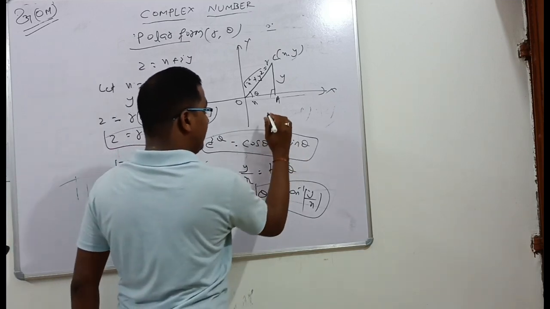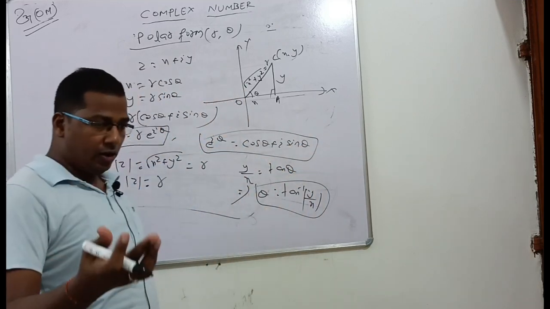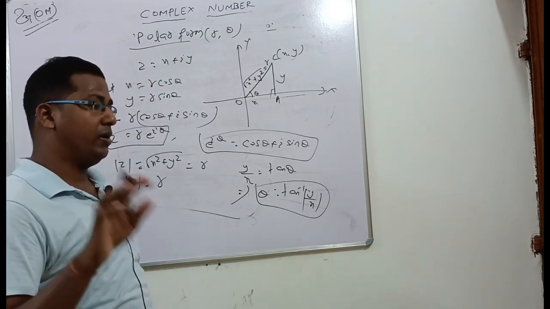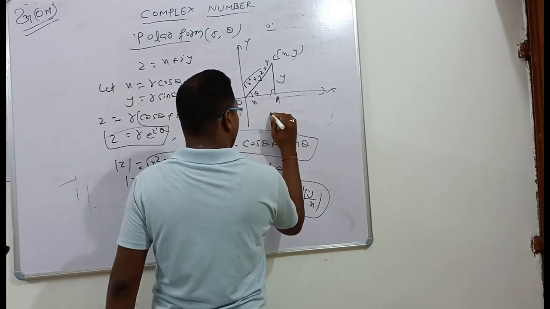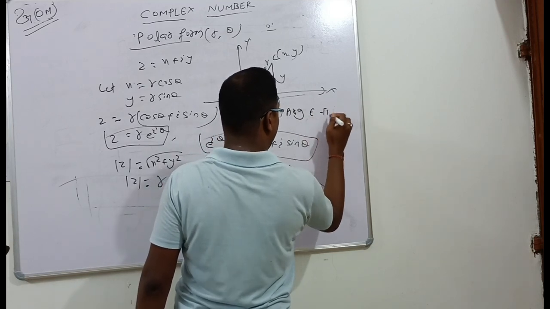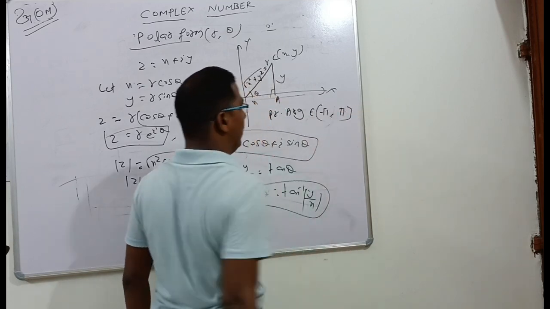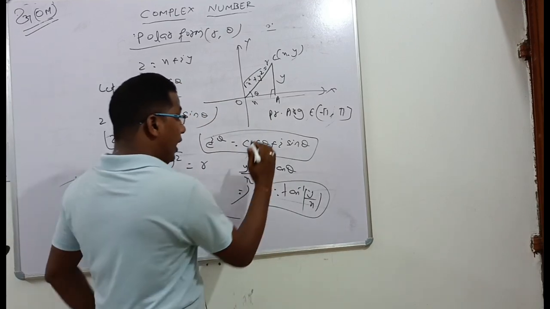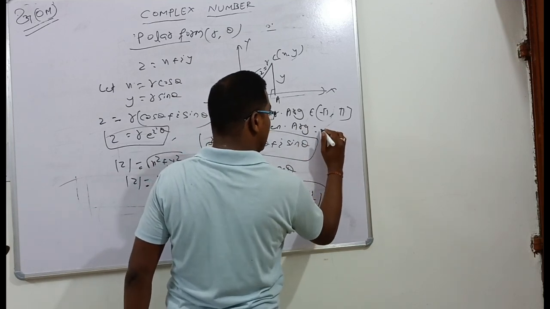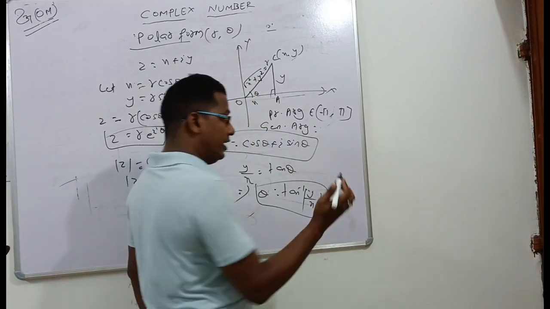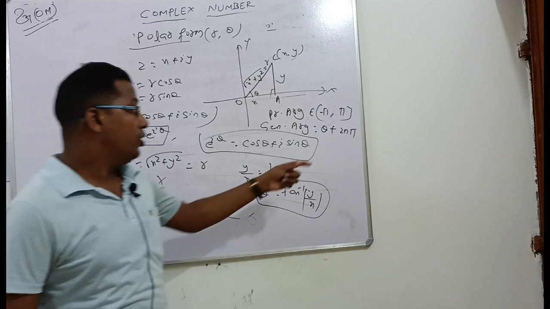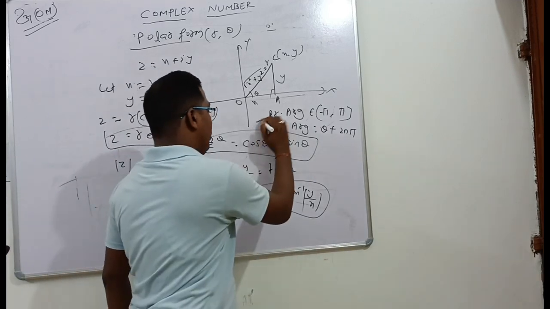Argument of z has two kinds: one is the principal argument, another is the general argument. Principal argument always lies from minus pi to plus pi, in the closed interval. And the general value of argument is the principal value of argument, theta, plus 2n pi, that is a multiple of 2 pi.